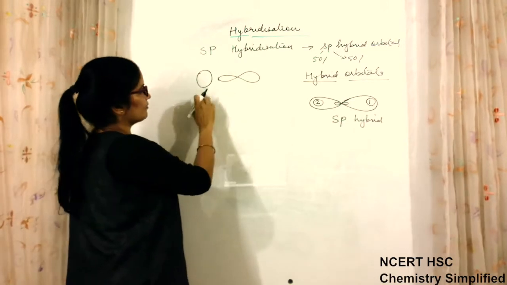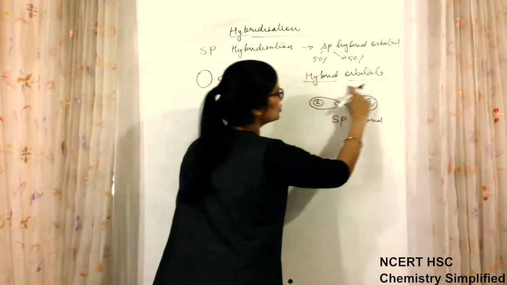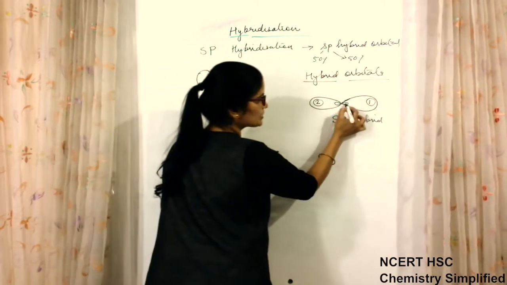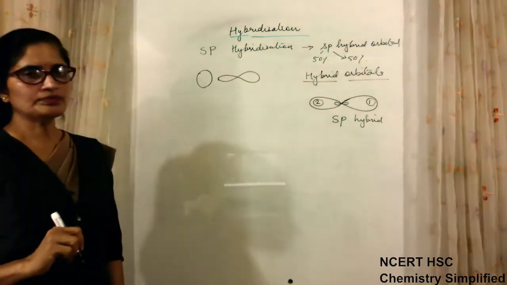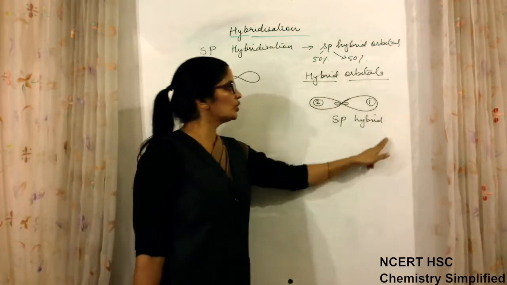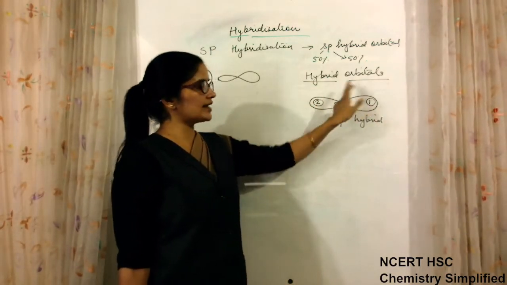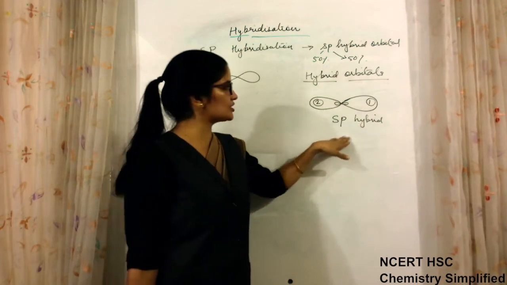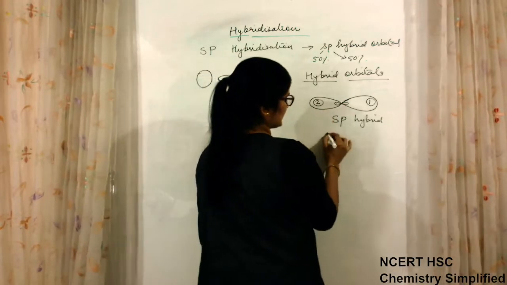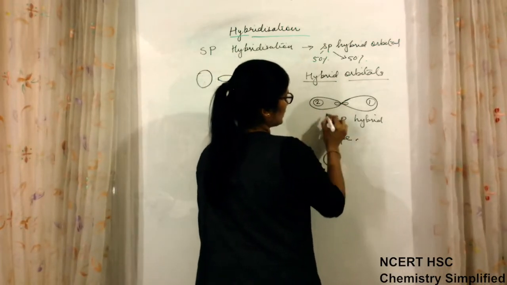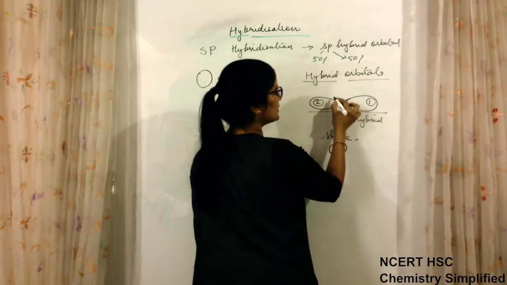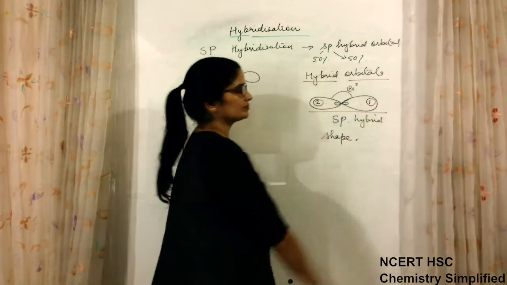When this one s and one p combine, they form a new shape. This new shape is a double dumbbell shape, just like p, but having small lobes inside. Now this s has disappeared, this p has disappeared, and we have got two new hybrid orbitals, one this side, one this side. Is this clear? This is known as an sp hybrid orbital. The shape is linear, and the angle between these two lobes of the sp hybrid orbitals is 180 degrees.